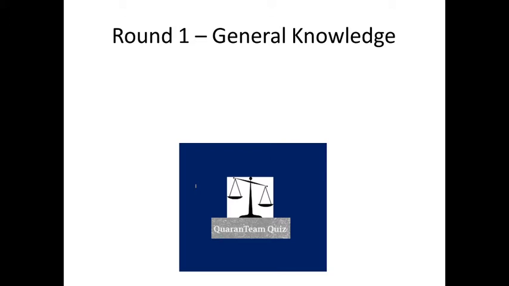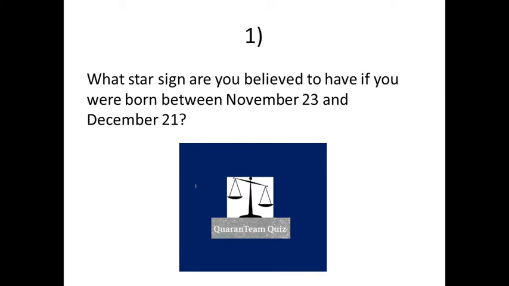And without further ado, let's get to round 1, which is the general knowledge round. So 8 questions in each round, and we'll start with question 1. What star sign are you believed to have if you were born between November 23rd and December 21st?